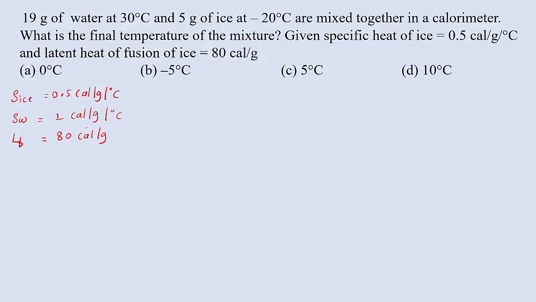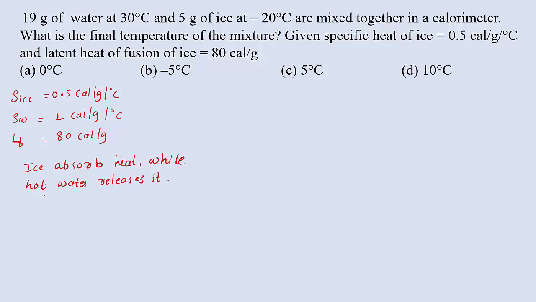Then here, ice will absorb heat energy while hot water will release heat energy.